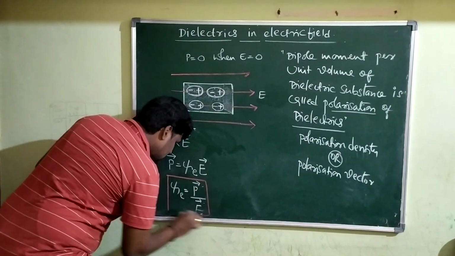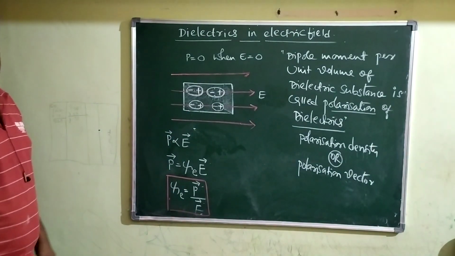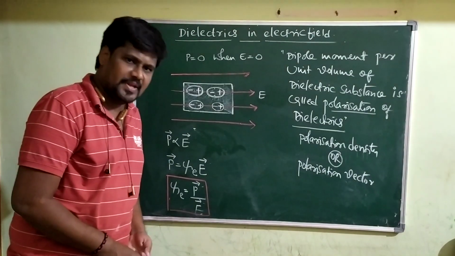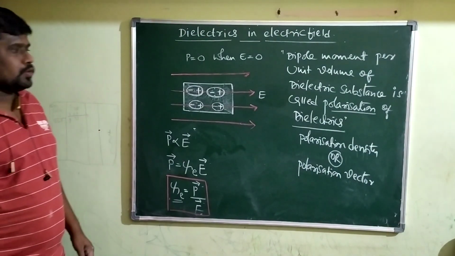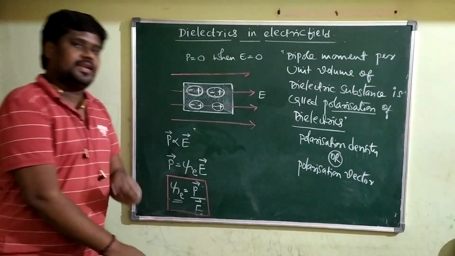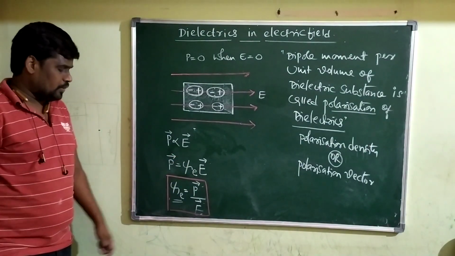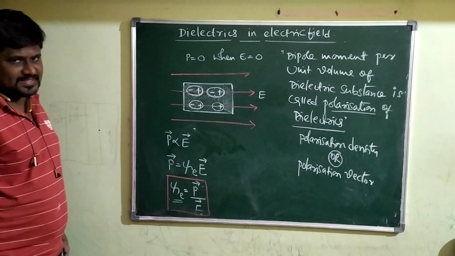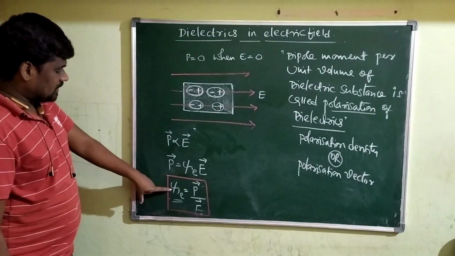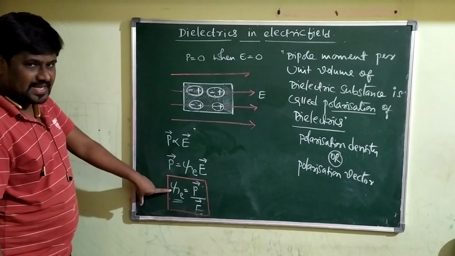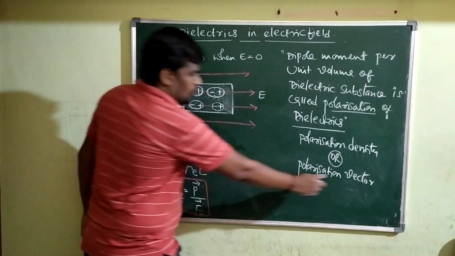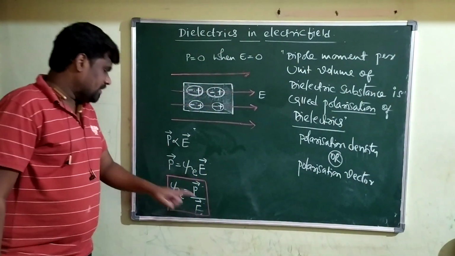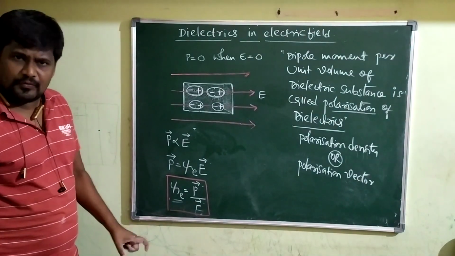This psi e is called electrostatic susceptibility. How are you going to define electrostatic susceptibility? Electrostatic susceptibility psi e equals P divided by E, where P is the polarization vector and E is the applied electric field.